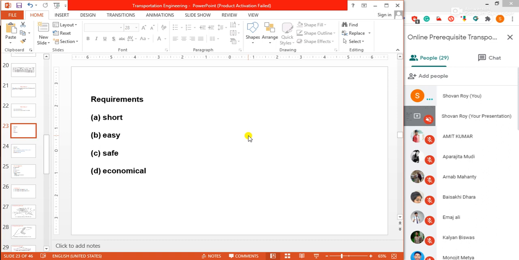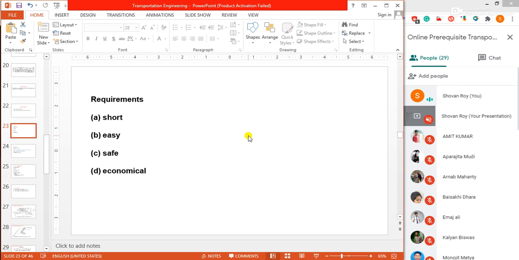Economical. The road alignment could be considered economical only if the total cost, including initial cost, maintenance cost and vehicle operation cost, is lowest. So three points are our concern: initial cost, maintenance cost and vehicle operation cost, and these three costs should be lowest.